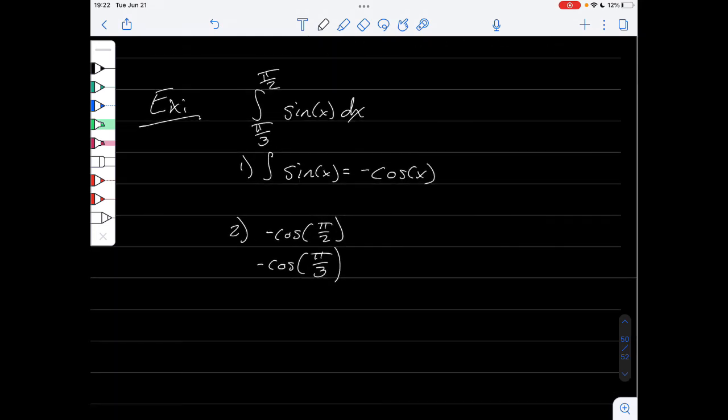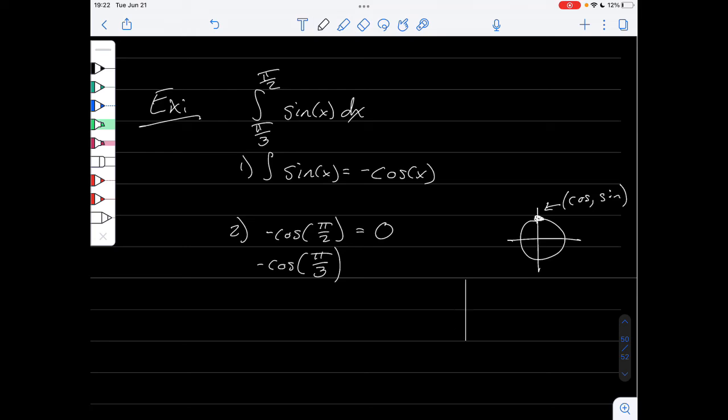Now, negative cosine of pi over 2, if we look at the unit circle, it's right up here. And cosine is the x value, because everything is cosine, comma, sine on the unit circle. So this one's pretty easy. Cosine of pi over 2 is 0. So negative cosine of pi over 2 is 0.